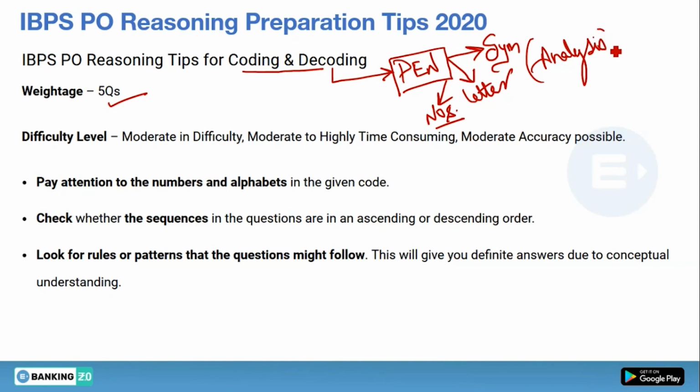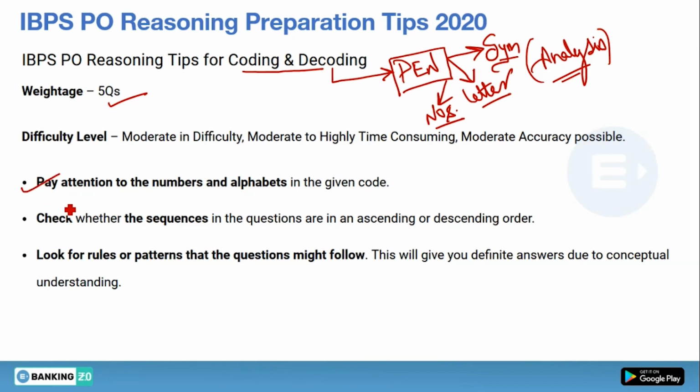Generally coding and decoding means conversion of a readable word into an unreadable format. So you have to find out that format. This is known as coding and decoding. Now pay attention to the numbers and alphabet given in the code.